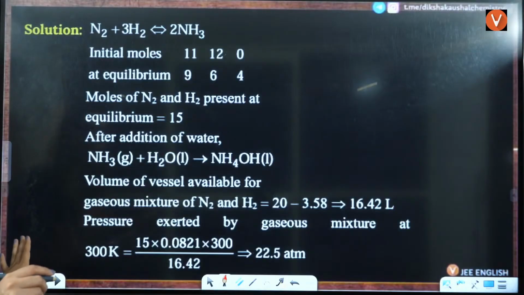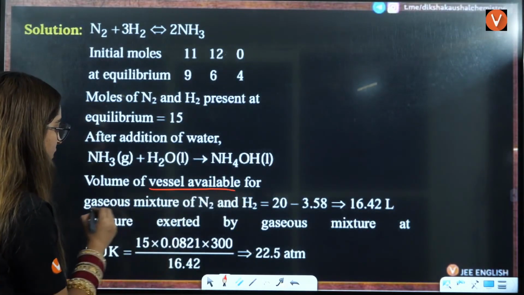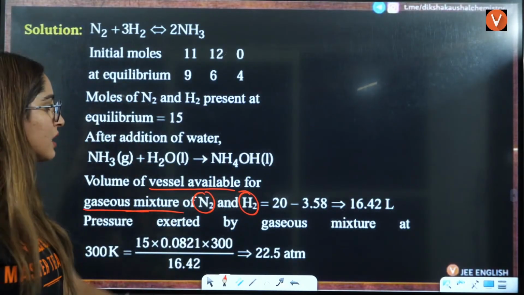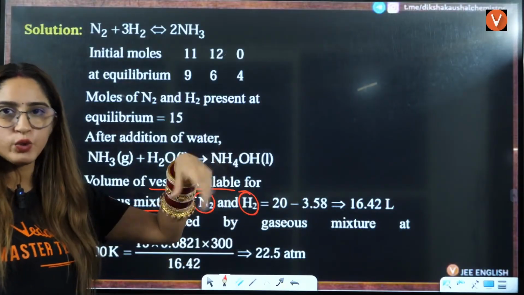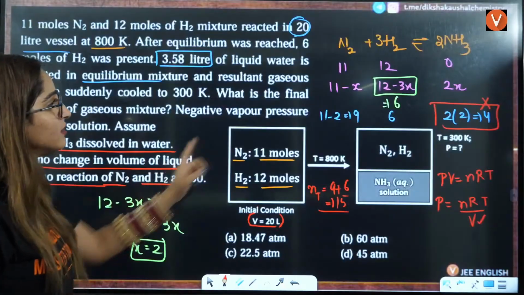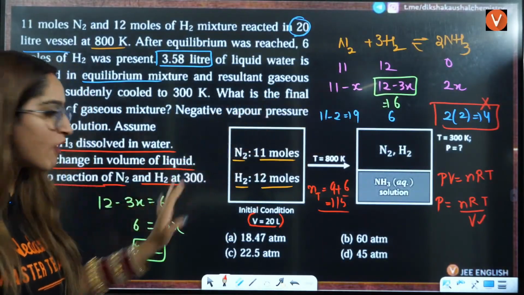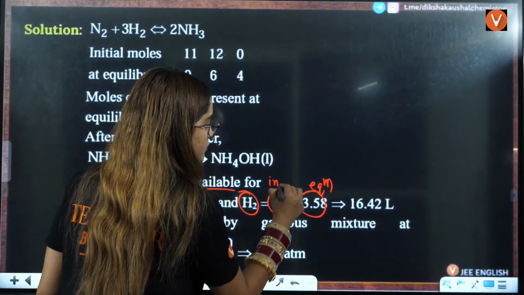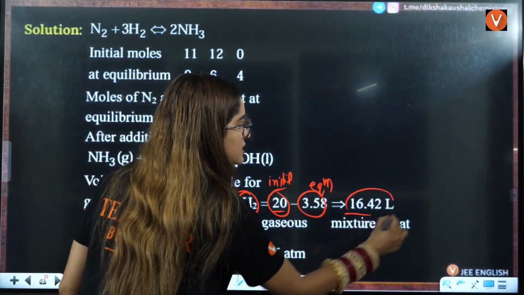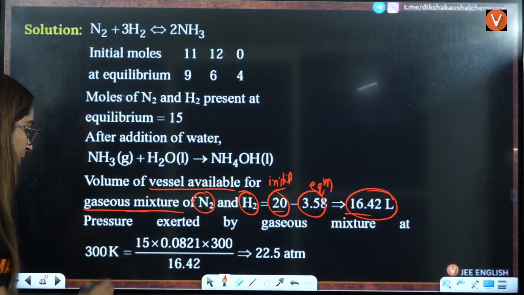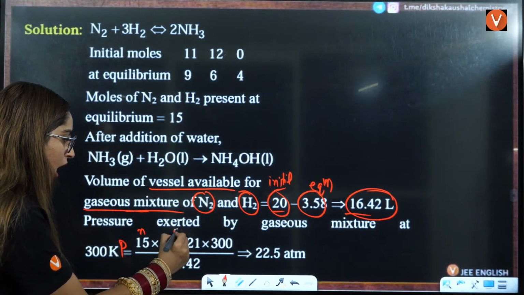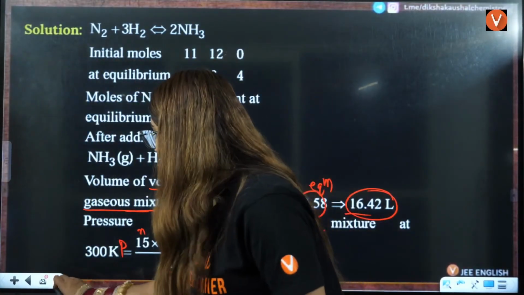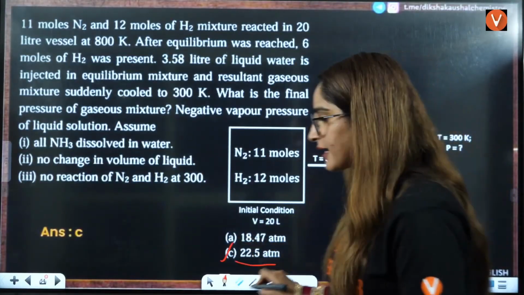So the volume of the vessel available for the gaseous mixture of N2 and H2, the 9 and 6 moles, is the initial volume minus the injected liquid volume. So directly pressure equals nRT divided by this volume. That's how you will calculate the pressure here, and C is the correct answer.